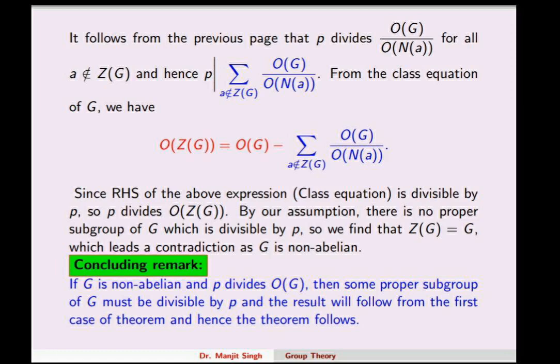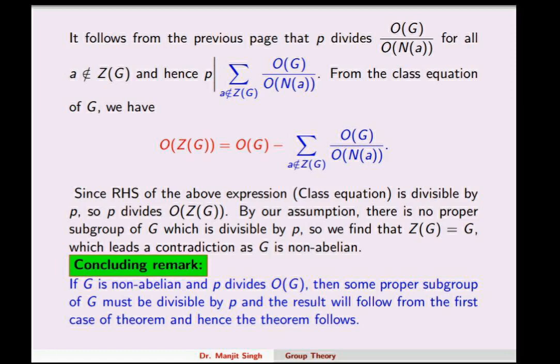So the right hand side is divisible by p, so the left hand side, the order of the center, is also a multiple of p. It means that the center of G is a proper subgroup of G, which is a contradiction because we have taken that p doesn't divide the order of any proper subgroup of G. So we have a contradiction here.